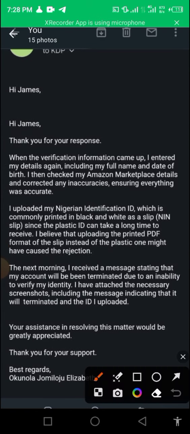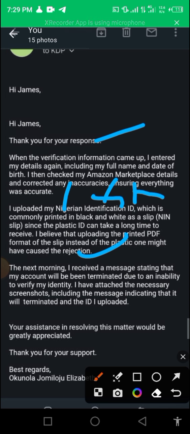So then you can see the guy now decided to explain. He said, thanks for your response. When the verification information came up, I entered my details again, including my full name and date of birth, as required by Amazon. I then checked my Amazon marketplaces and corrected my inaccuracies, ensuring everything was accurate. You can see I uploaded my NIN, the Nigeria Identification ID, which is commonly printed in black and white. We all know this.